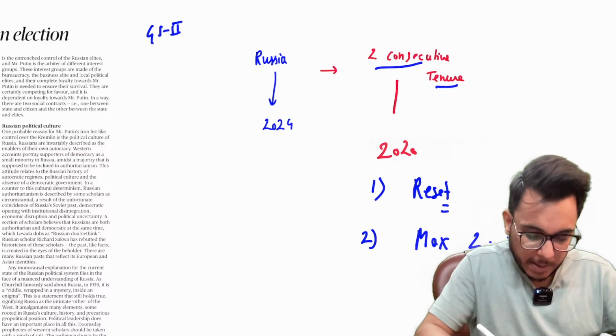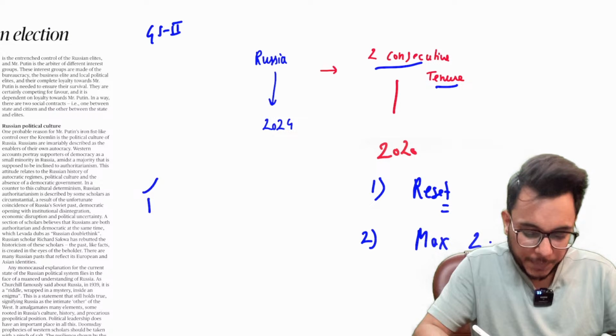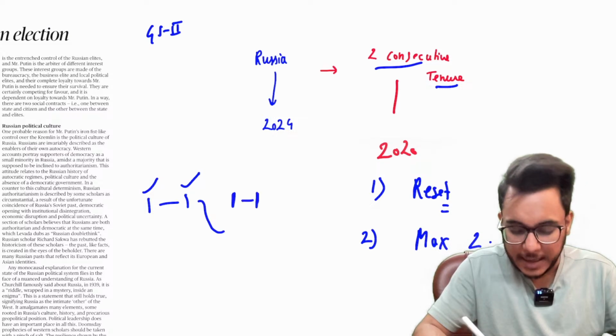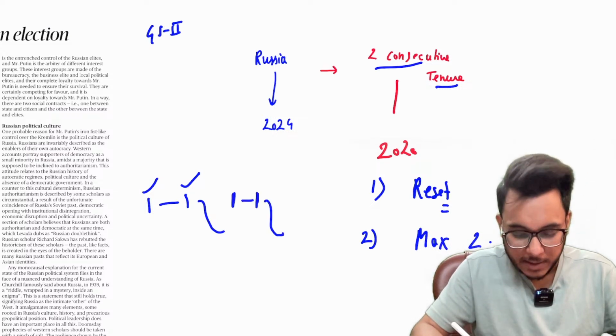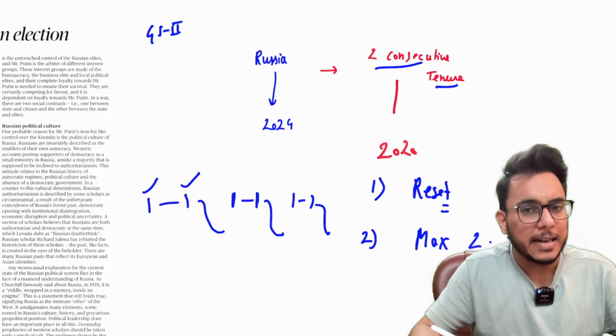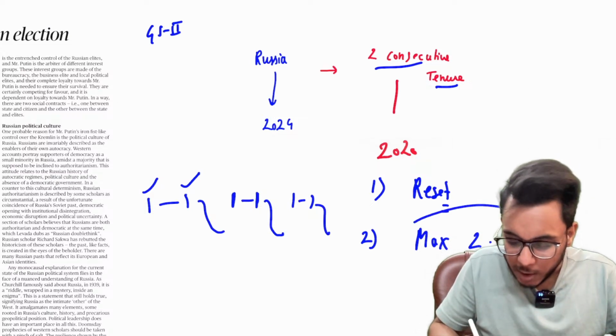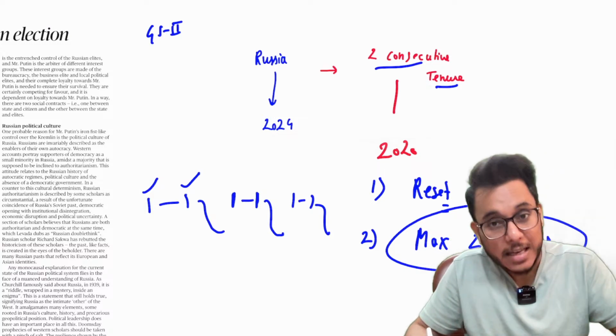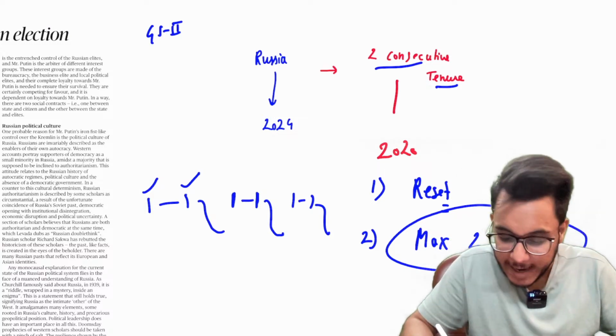That means a person could become president for one term, then again for another term, then take a break, then again become president for two terms, then take a break. But now overall two terms are provided, and the earlier terms of Putin have been reset.